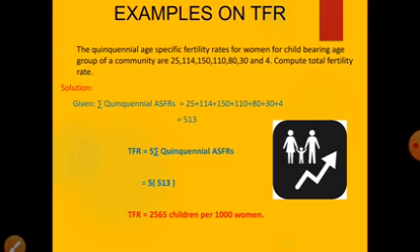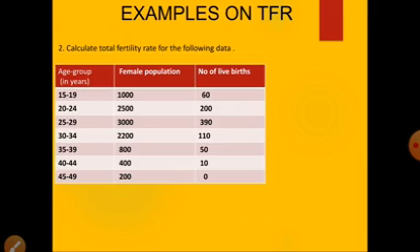So 5 into 513 is equal to 2565 children per 1000 women. So this means out of 1000 women, 2565 children. Let us solve one more example on TFR.